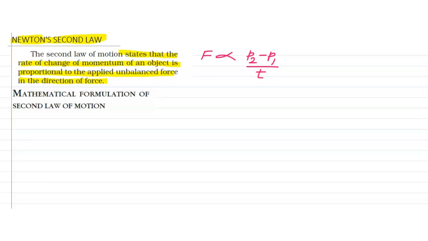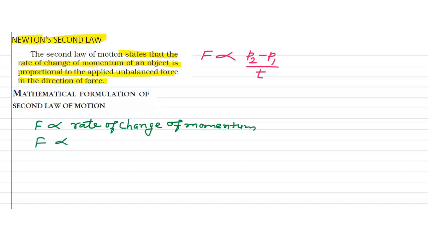So according to the definition, what is the meaning? That the unbalanced force F is directly proportional to the rate of change of momentum. Okay, so we can write this: F is directly proportional to P2 minus P1 divided by time.